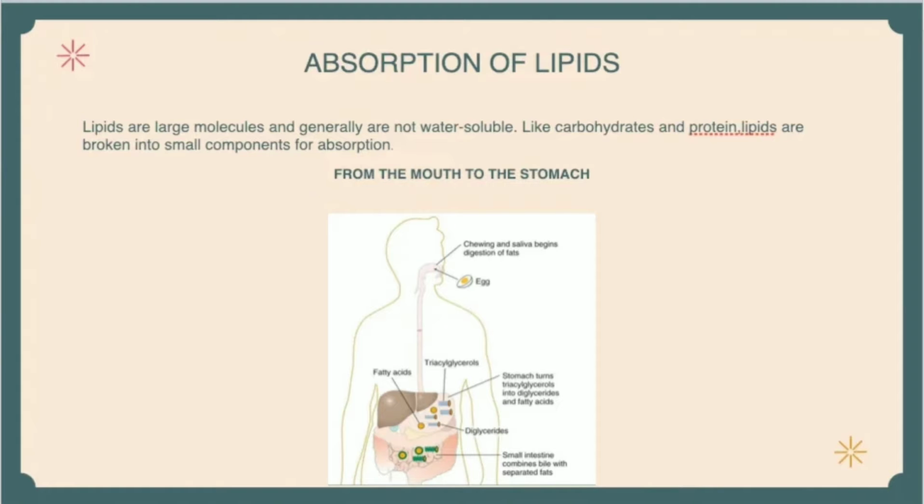So, it is from the mouth to the stomach. The first step in digestion of triacylglycerols and phospholipids begins in the mouth as lipids encounter saliva. Next, the physical action of chewing coupled with the action of emulsifiers enables the digestive enzymes to do their task. The enzyme lingual lipase, along with a small amount of phospholipid as an emulsifier, initiates the process of digestion. These actions cause the fats to become more accessible to the digestive enzymes. As a result, the fats become tiny droplets and separate from the water components.